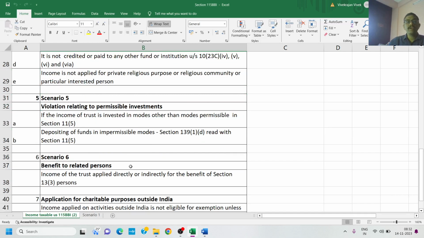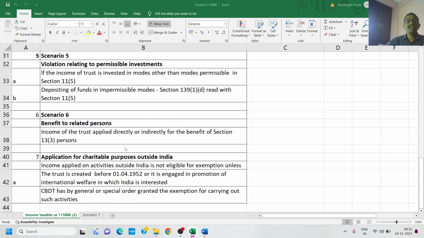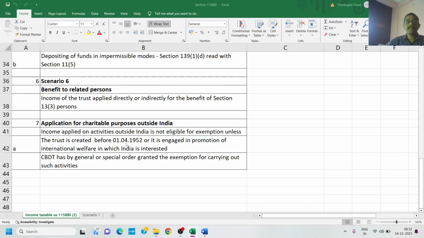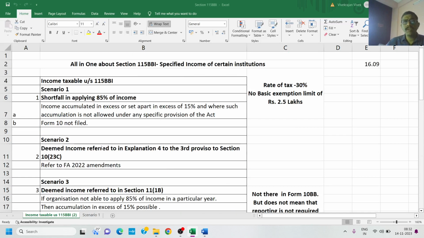Scenario 5, it is violation relating to permissible investments. The income of the trust is invested in modes other than modes permissible in section 11(5). Depositing of funds in impermissible modes, section 13(1)(d) read with 11(5). Scenario 6, benefit to related persons. Income of the trust applied directly or indirectly for the benefit of persons under section 13(3). The last scenario, application for charitable purposes outside India. Income applied on activities outside India is not eligible for exemption unless the trust is created before 1/4/1952 or it is engaged in promotion of international welfare in India in which it is interested, or the CBDT has by general or special order granted the exemption for carrying out such activities. So these are the 7 different scenarios in which section 115BBI applies.